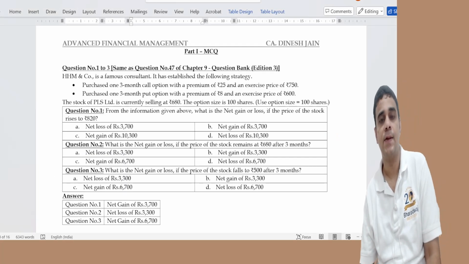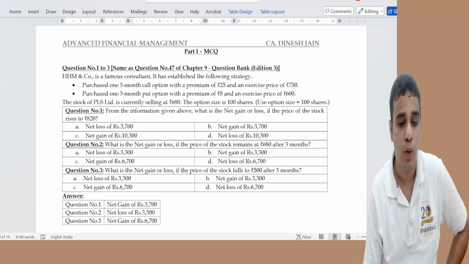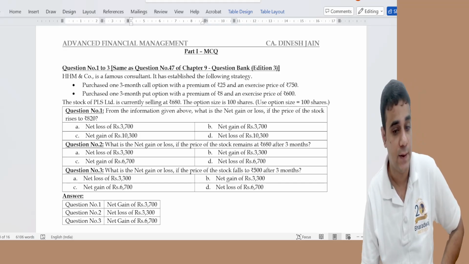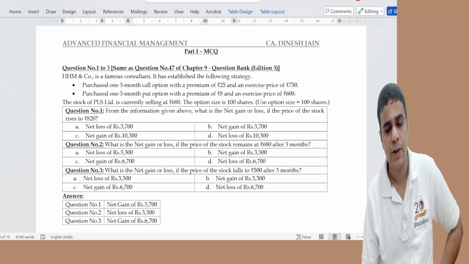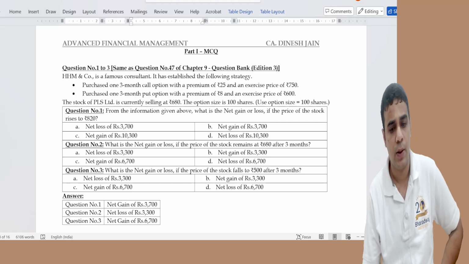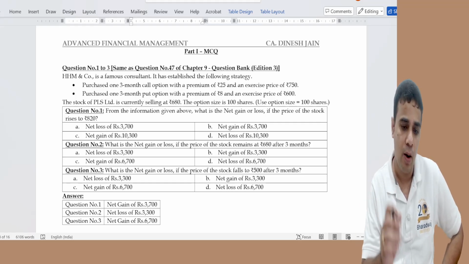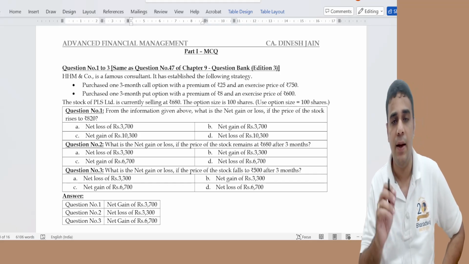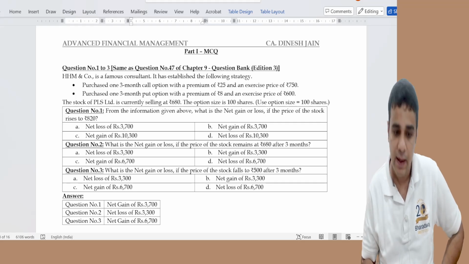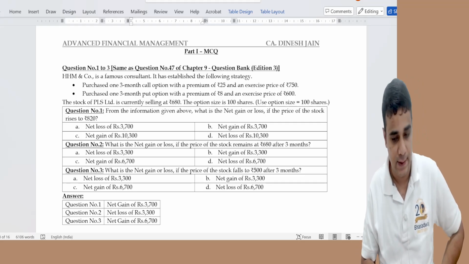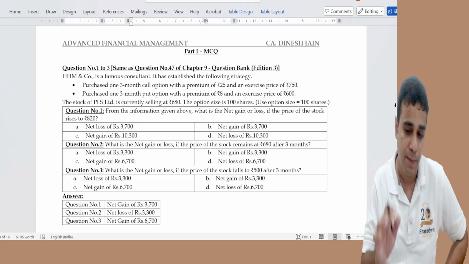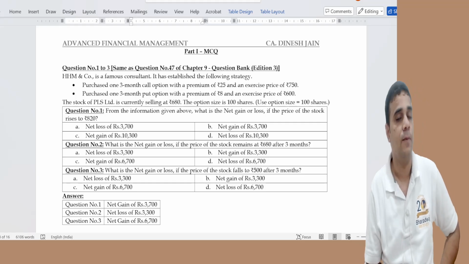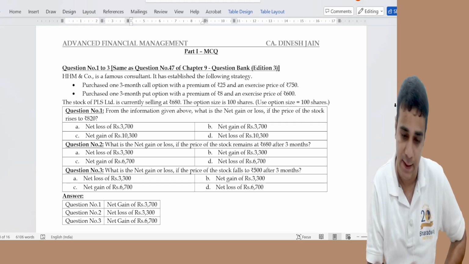Okay, quickly let's discuss the paper. Question 1 to 3. This was an option profit or loss calculation, similar to one of the study mat question or the question bank question. There we are buying a call option and a put option. Premium of 25 and 8 will be my expense, and call option will get exercised if the actual price is more than 750. Put option will get exercised if the actual price is less than 600.